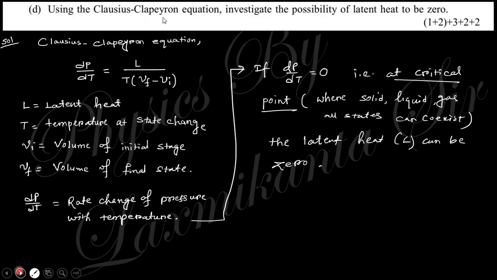Next, using the Clausius-Clapeyron equation, investigate the possibility of latent heat being 0. This is the Clausius-Clapeyron equation. So if L is 0, this will become 0. That means at the triple point; at the triple point, L can be 0.